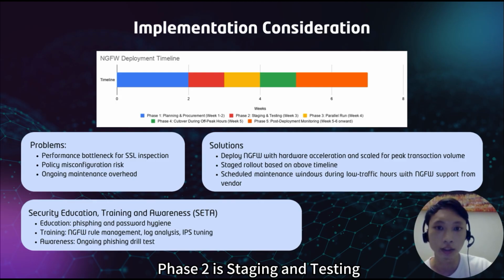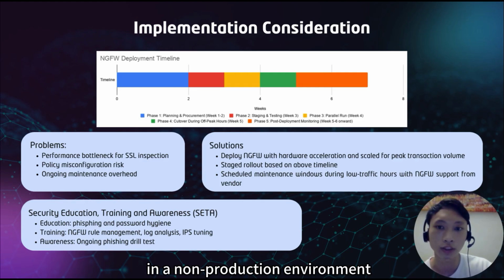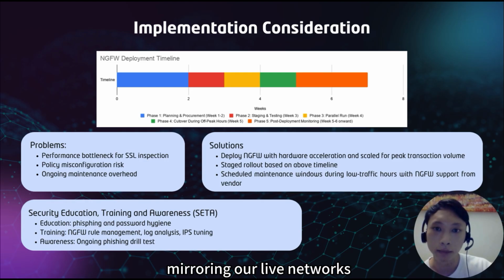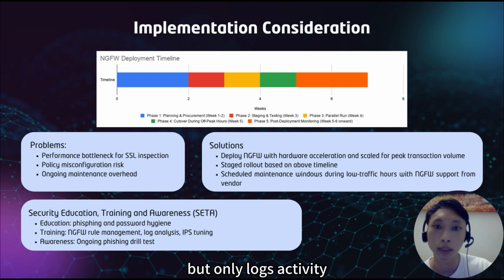Phase 2 is staging and testing in week 3, where we configure and test the NGFW in a non-production environment mirroring our live network. Phase 3 is the parallel run in week 4. The NGFW runs inline in production but only logs activity while the existing firewall continues handling real traffic.